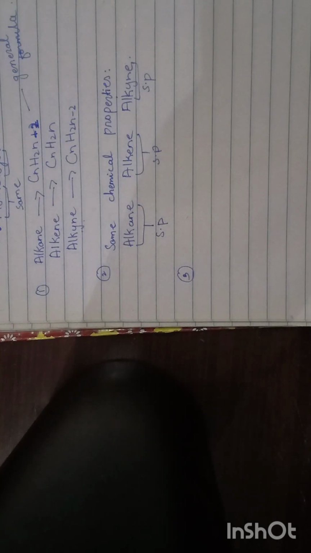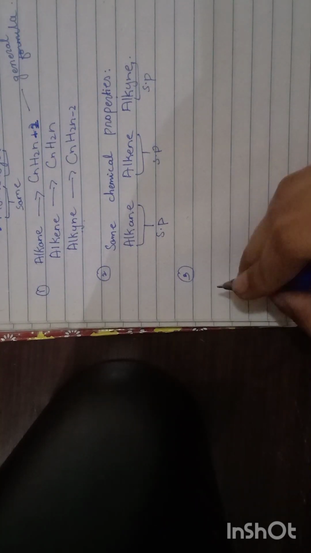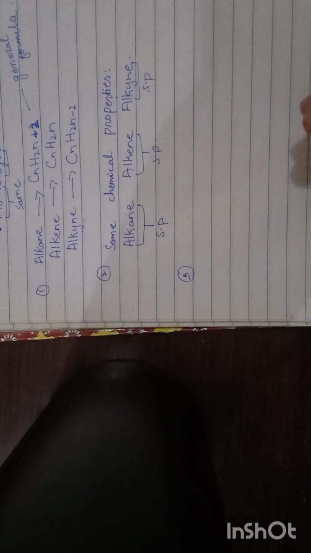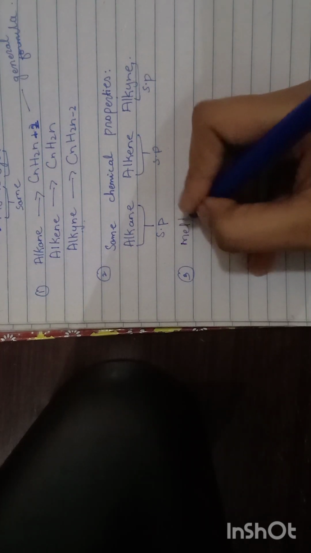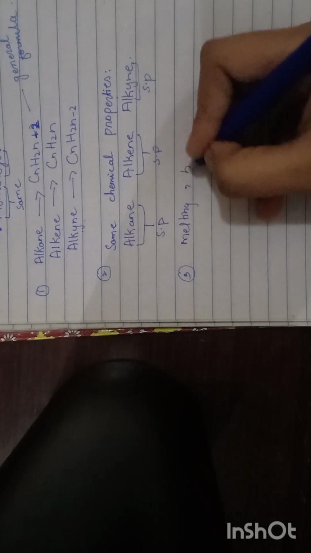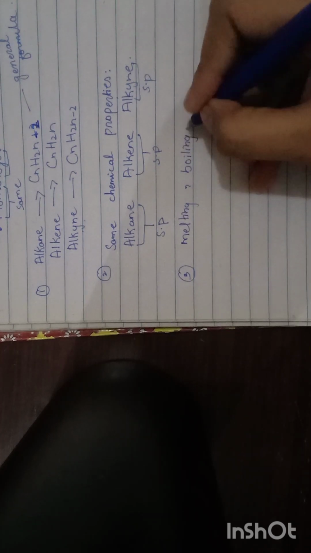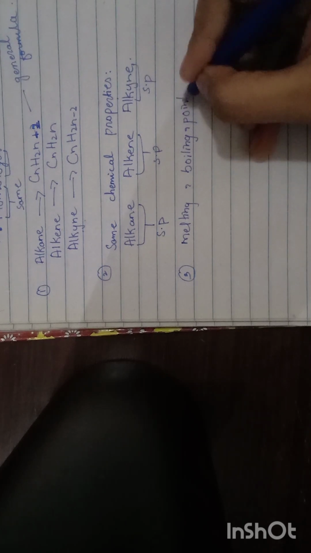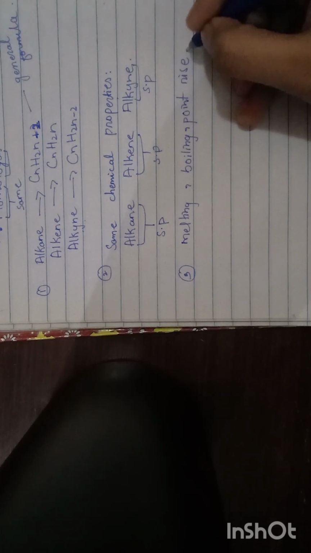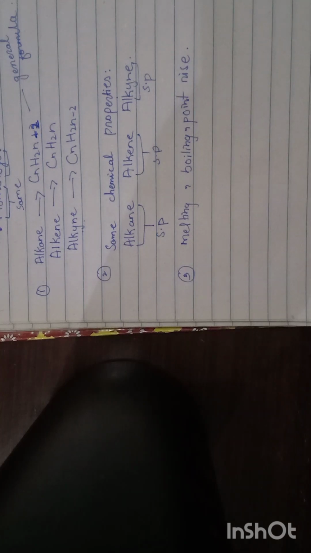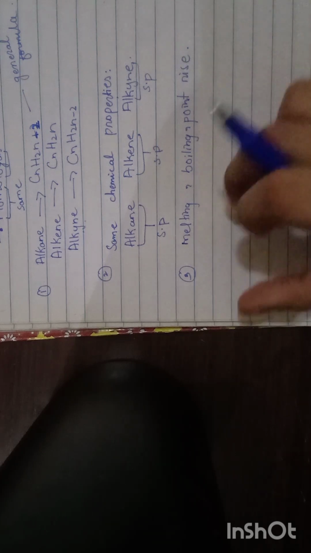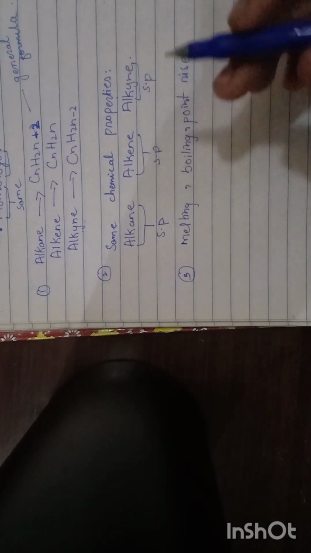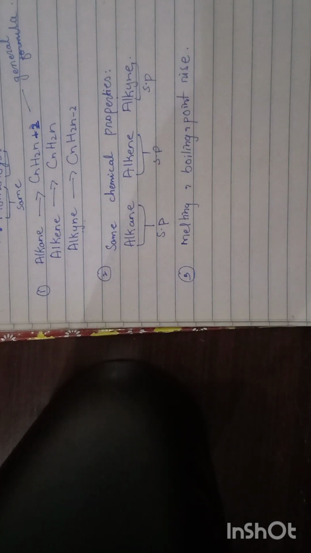So now let's move to the third one: their physical properties evolve in a periodic pattern. Periodic pattern here means they have similar melting and boiling points, and the rise in points is similar. Alkane would have the same, with a little difference, but almost the same. The same goes with alkene, and the same goes with alkyne, right?